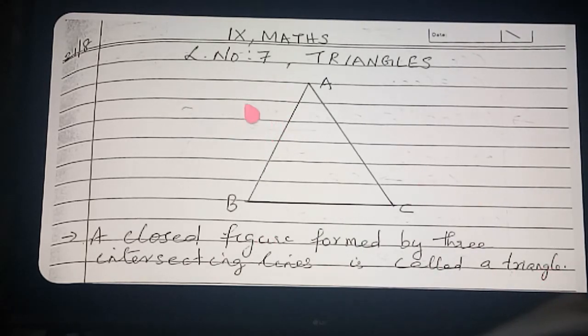A closed figure formed by three intersecting lines is called a triangle. In that we said the parts: three vertices, three angles, and now three sides. Which are the three sides? AB is one side, BC is the next side and AC is the third side. So how many sides are there? Three sides. Study this lesson very properly and deeply, because many theorems and riders we are going to learn from this chapter. Very lengthy lesson. Okay.